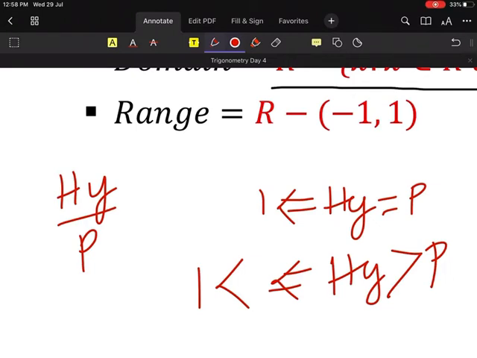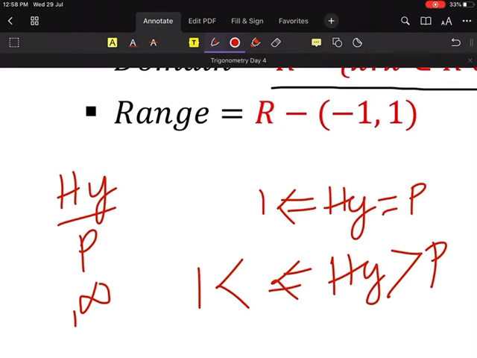Acha, greater than 1 means what? What is the maximum value? Infinity. Yes, the maximum value is infinity, right? So I will write the maximum value is infinity.